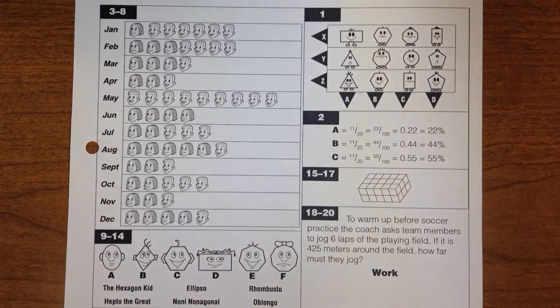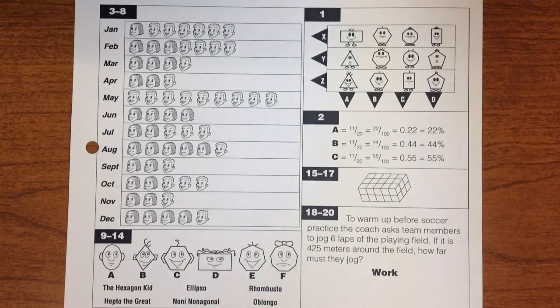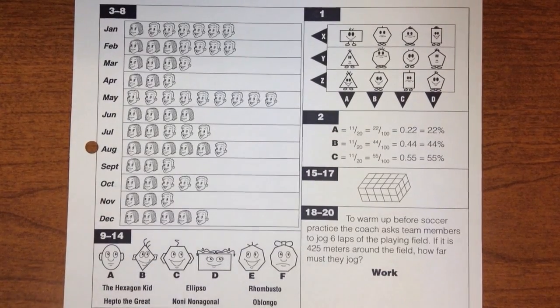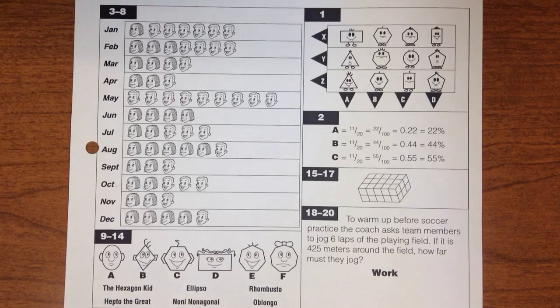Number 1. All of the things in group X are blogs. None of the things in group Y are blogs. Which 2 things in group Z are blogs?